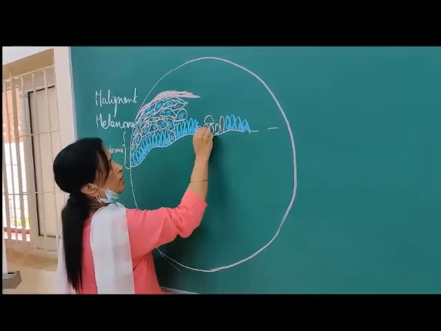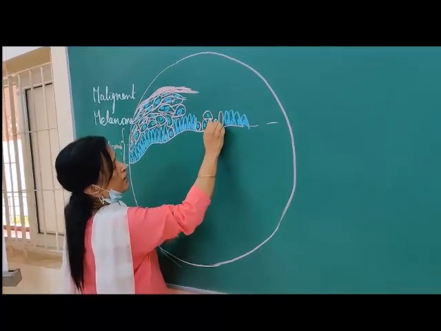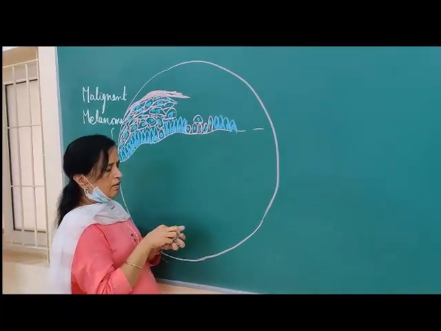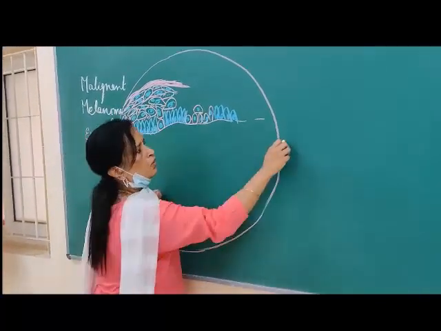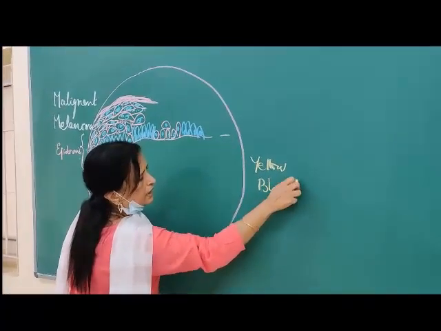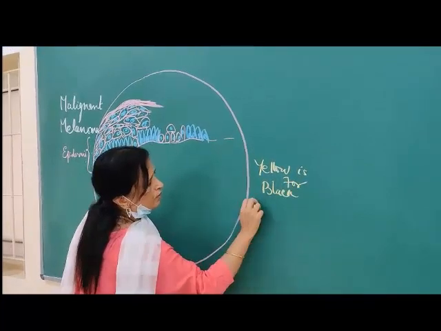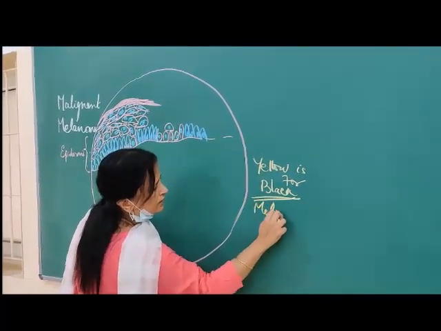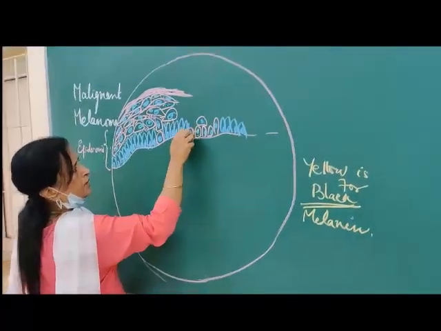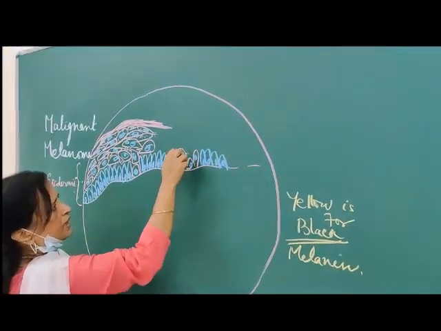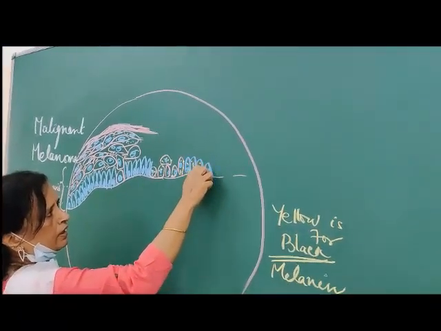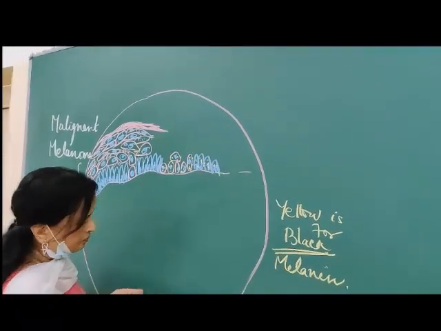Okay, so I should have used black, and all of you know melanin is black in color, but I am using yellow color. So here yellow is depicting black. Yellow is for black, no confusion. So we are using this to show melanin pigment. So lot of melanin pigment here. Except amelanotic melanoma. If you just look at the lesion, it will be dark in color.